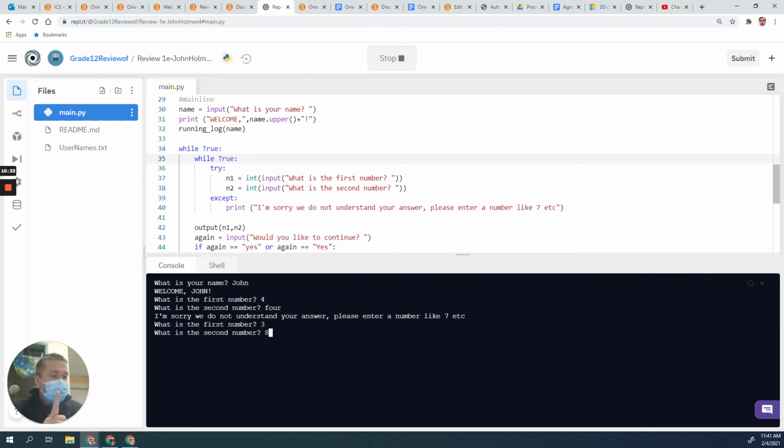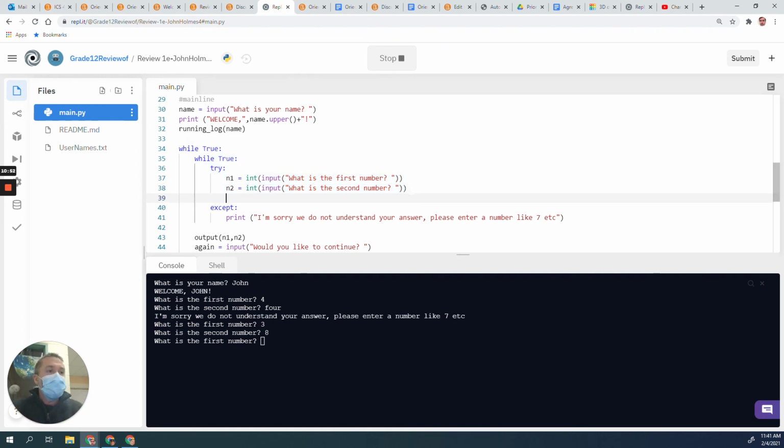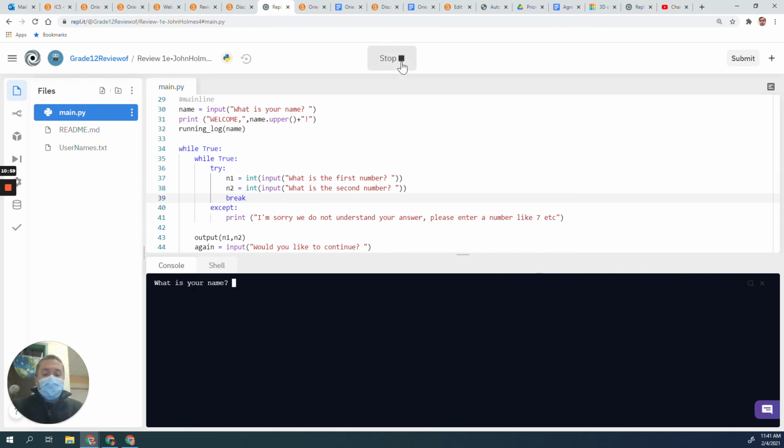This is correct this time, but we're still inside this while true loop. So it properly executed lines 37 and 38. It came down and skipped the except, came down to line 41, where I'm done with the indentation there, but I have to loop back up to my while true. So it's important, once we've received the successful input, to issue a break to break out of that first loop. And now it works. Okay.